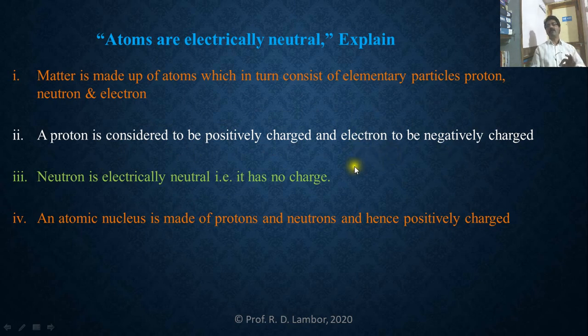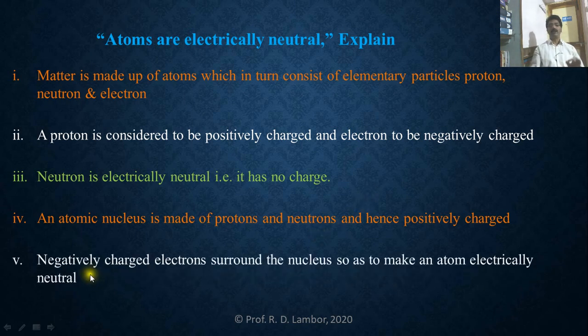And those negatively charged electrons surround the nucleus, so that the atom becomes electrically neutral. See here, negatively charged electrons surround the nucleus so as to make an atom electrically neutral.